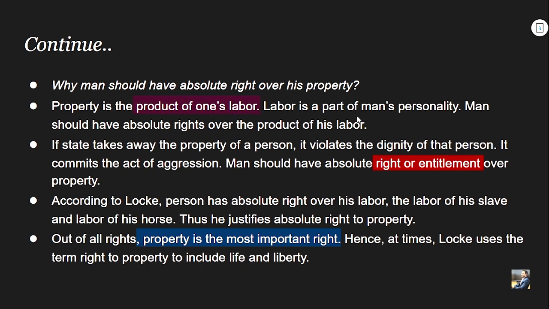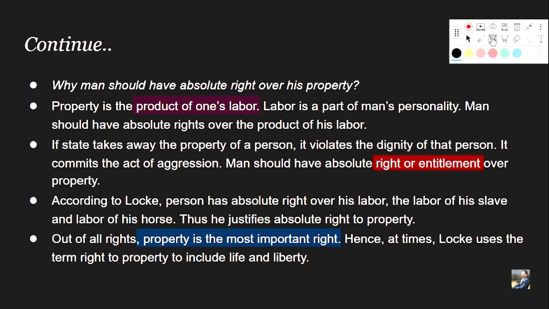Labor is a part of man's personality. Why? Because men are always bound to labor. Men are always bound to industry, right? To produce something, to create something, and man should have absolute right over the product of his labor. Here Locke is propounding the idea that as labor is a part of man's personality, man should have absolute right over the product of his labor, right? This is why property becomes very important.